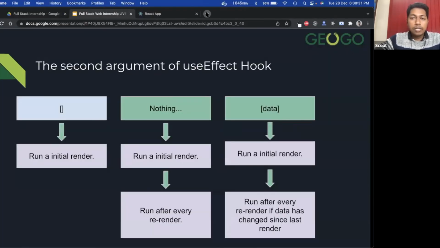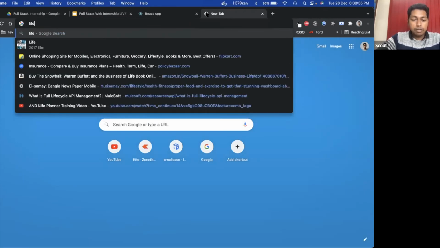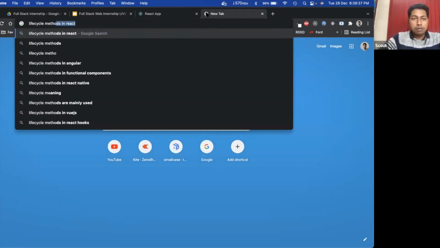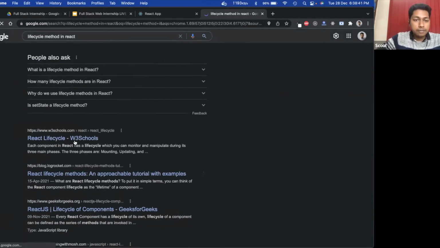Okay, so what is the life cycle method? So someone has asked, what is the life cycle method in React? Great, good question.